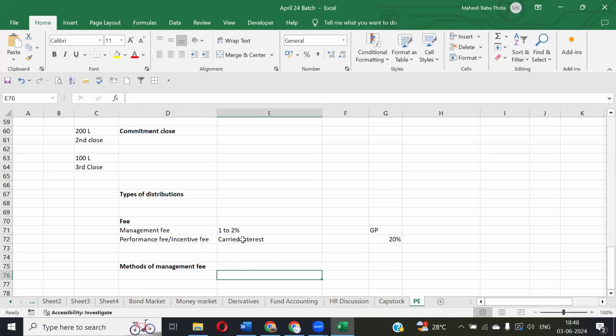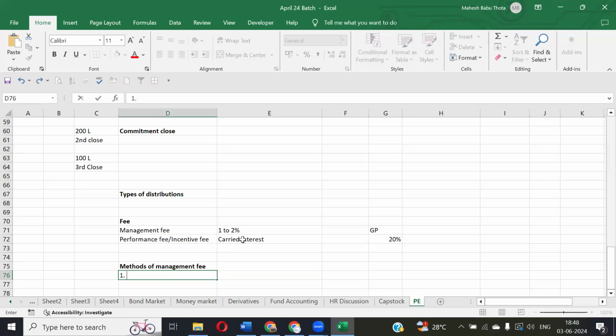Okay, sorry. So we'll talk about the methods of management fee. What are the methods we have to charge this management fee? The first one is commitment based method.